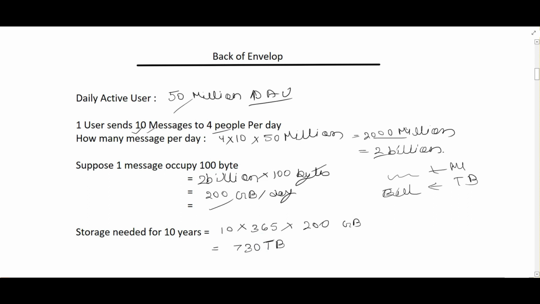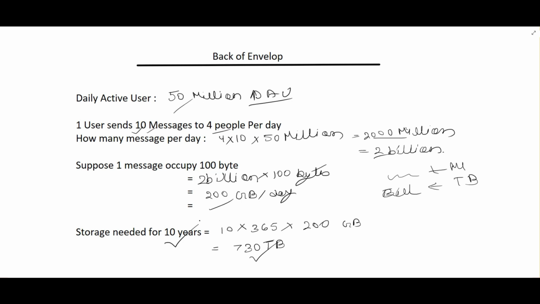So this is the actual storage space which is needed to store the chat history and all the other details for 10 years. So 730 terabytes. This calculation will not be accurate, but we should know how to calculate it. It will be good to know and explain in the interview, because they expect these things to be explained.